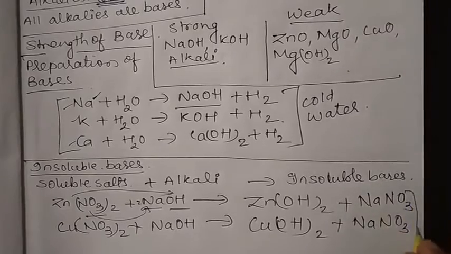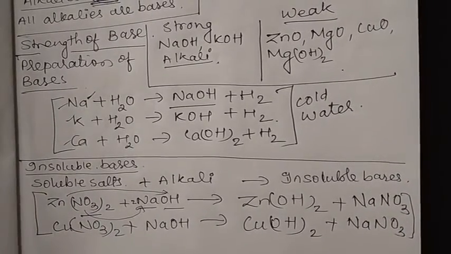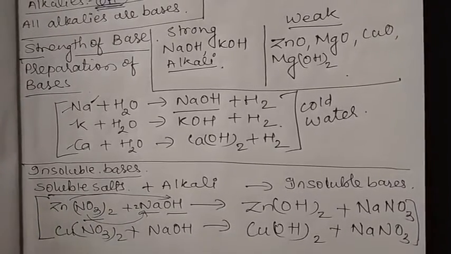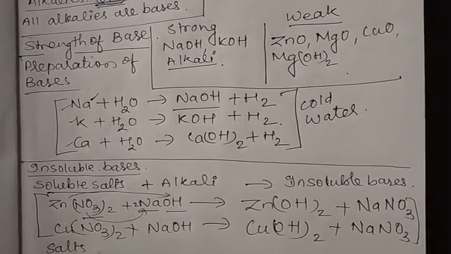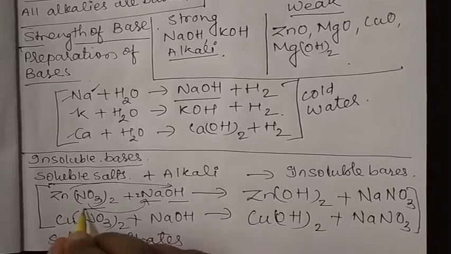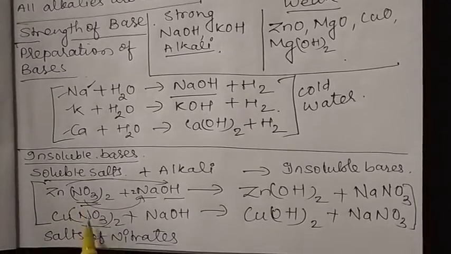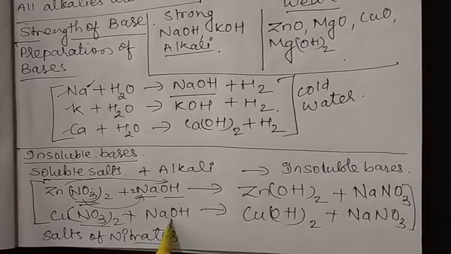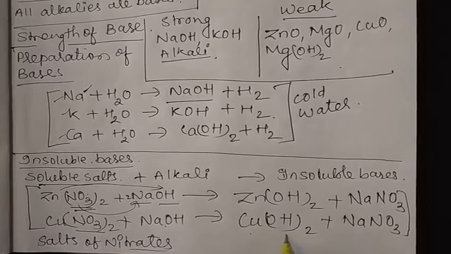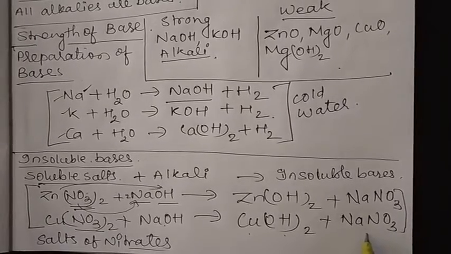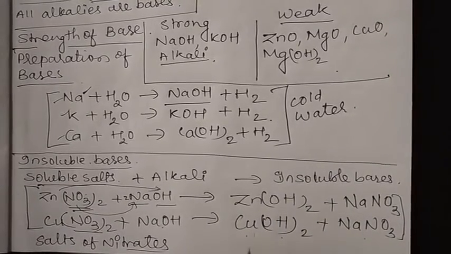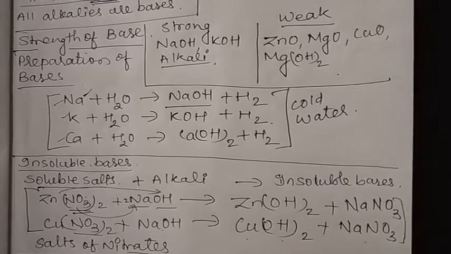So these are examples of preparation of insoluble bases by using soluble salts. What are soluble salts? All nitrate salts. What are nitrates? These are nitrates. So when nitrates come in contact with alkalis, which are very strong bases, they will give an insoluble base plus the sodium salt of nitrate. So this is all about preparation of insoluble bases.